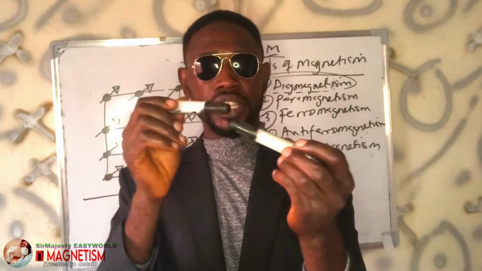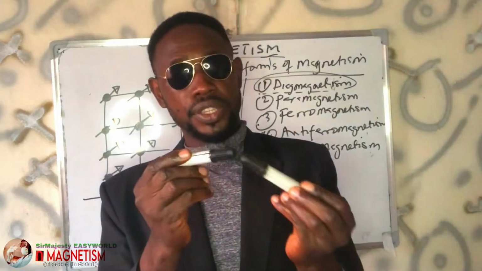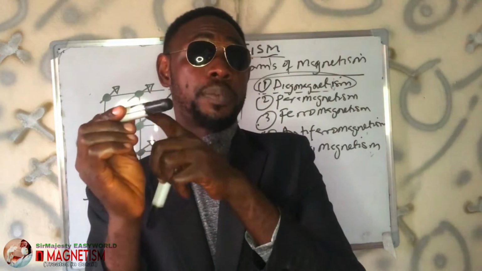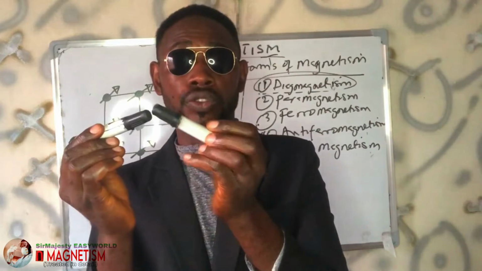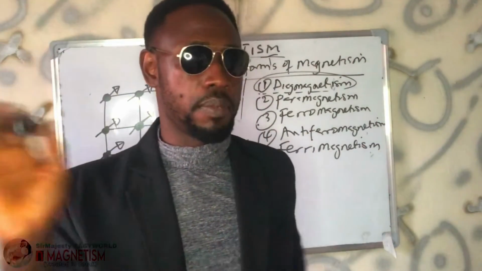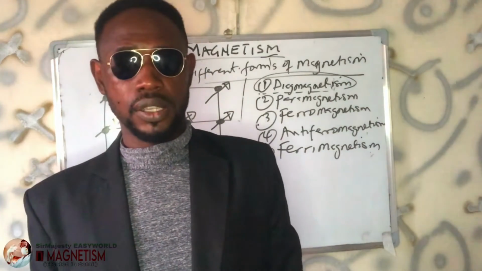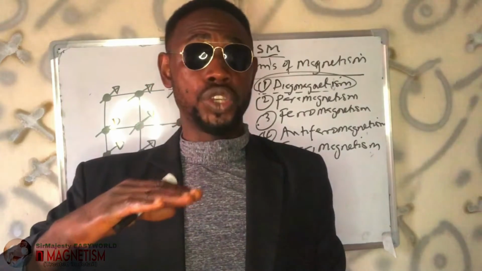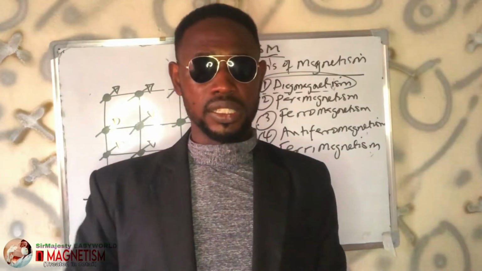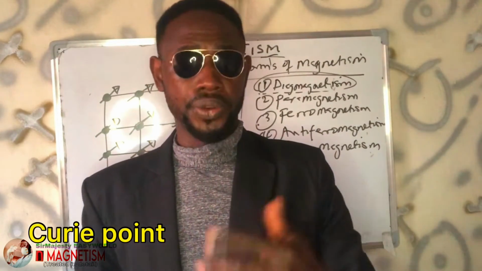Which means if I'm using this to hold, this is an iron and this is a magnet. I use it to hold this iron and start heating this magnet. There will be a certain temperature I will reach. The iron will fall on its own. When the iron falls off, it means that this is now ordinary paramagnetic. It is no longer a magnet. So each ferromagnetic substance has its own temperature at which it will lose its ferromagnetism and become paramagnetic. And that temperature is what we call Curie temperature or Curie point.